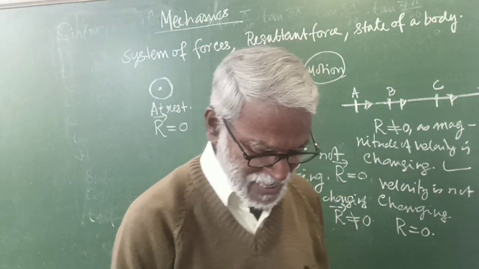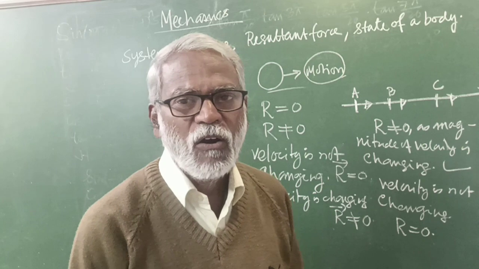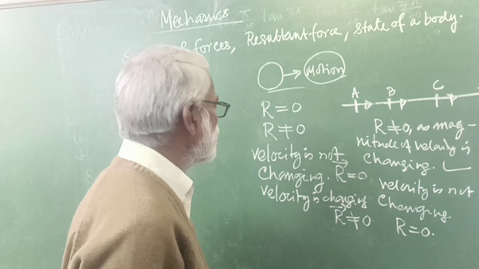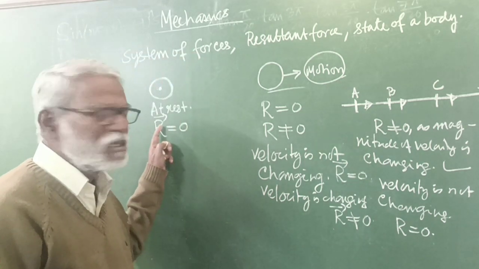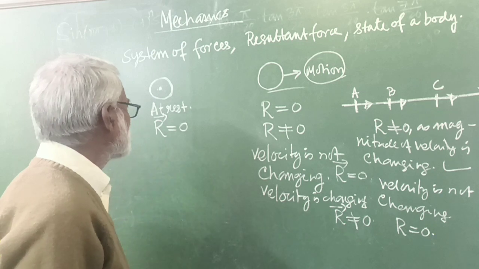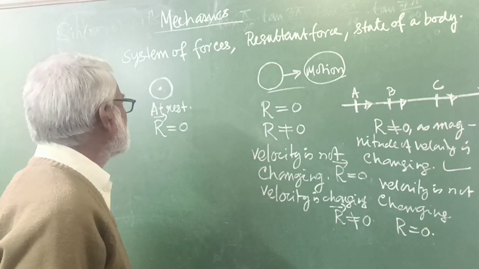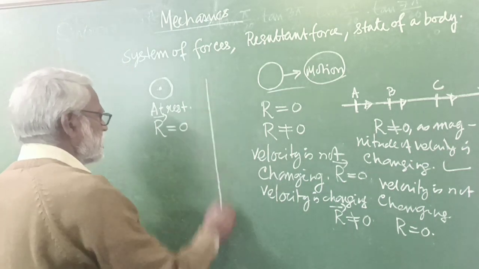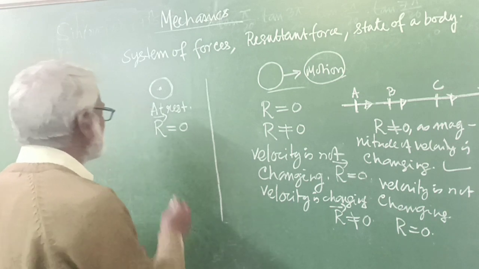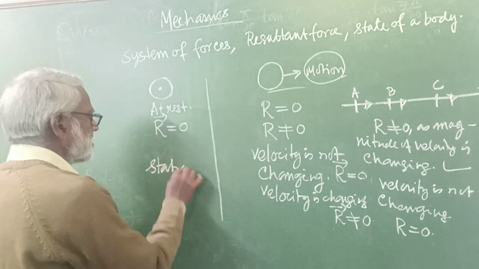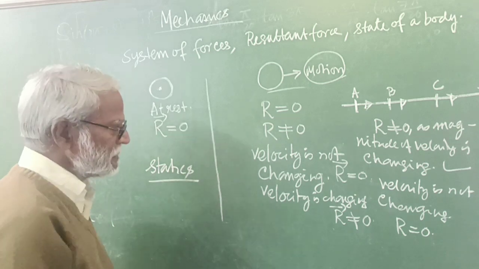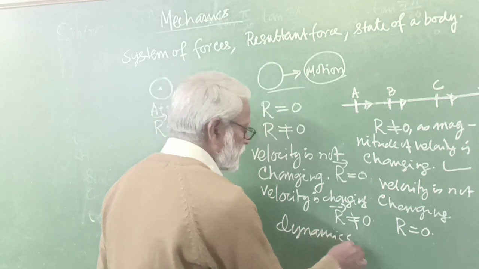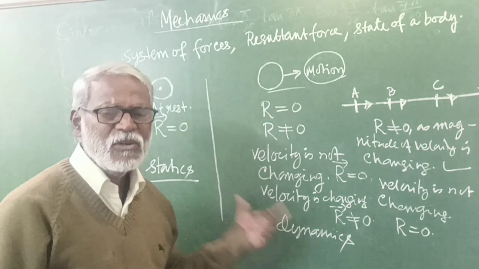So we have to be very careful in studying the motion of the body to see whether the resultant is zero or not. But here it is a very simple case, because the body is not changing its state of rest. So the resultant is zero. So we can say this part of mechanics is statics, and this part is your dynamics.